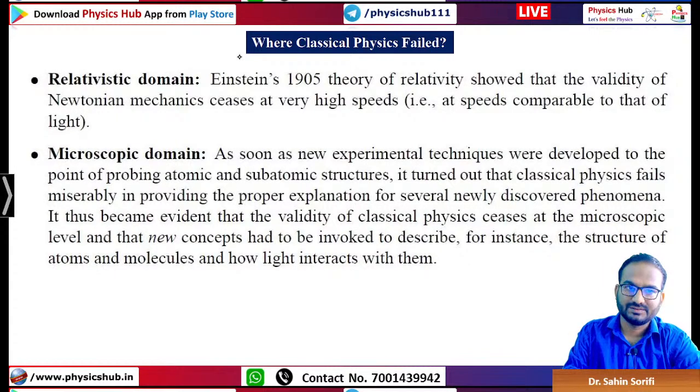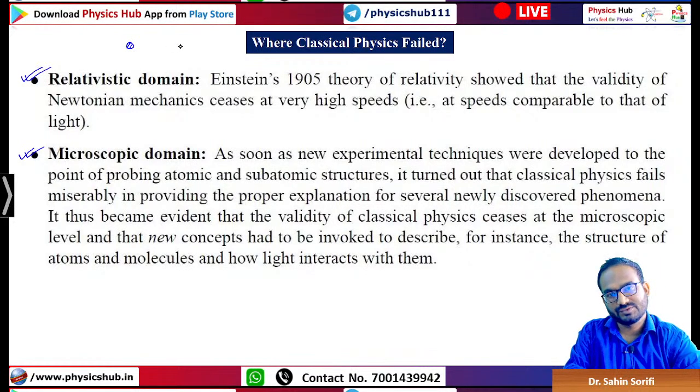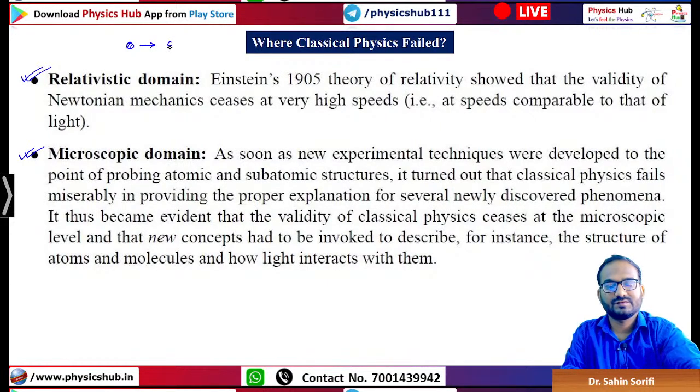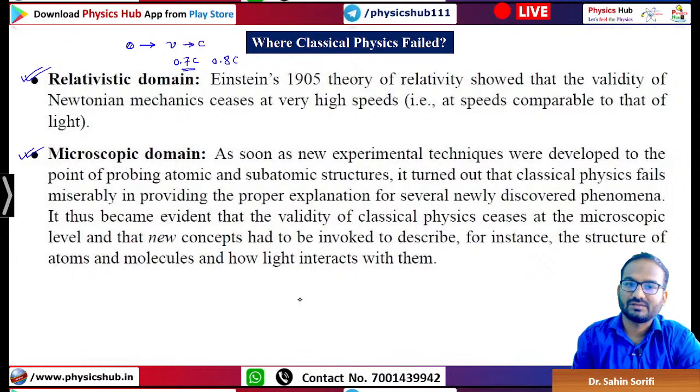Where did classical physics fail? Classical physics mainly failed in two domains. One is the relativistic domain, another is the microscopic domain. When the speed of any object becomes approximately equal to, or gets close to c, it may be 0.7c, 0.8c or so, then the usual classical mechanics cannot give accurate results. Einstein's 1905 theory of relativity showed the limits of the validity of Newtonian mechanics at very high speed. So this is one domain.